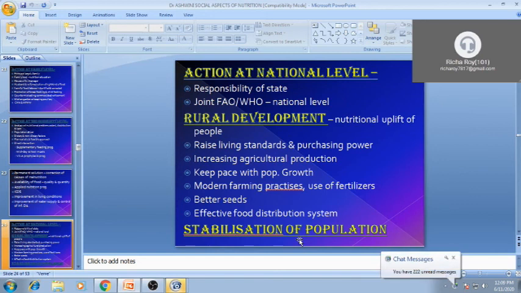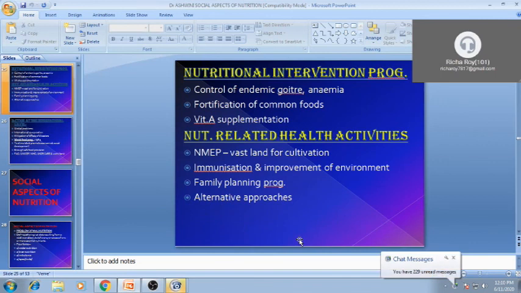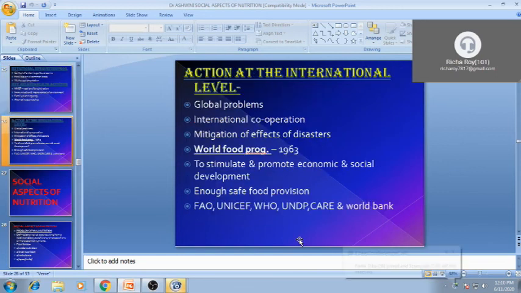Then action on the national level: there are so many NGOs, non-government and government NGOs. They are doing their work for immunization and health status, for rural development, and for urban development, more specifically urban slums development. There are many international programs also, and health activities should be planned, or environmental day events, so that environmental hygiene can be applied to improve the nutritional status in the community.